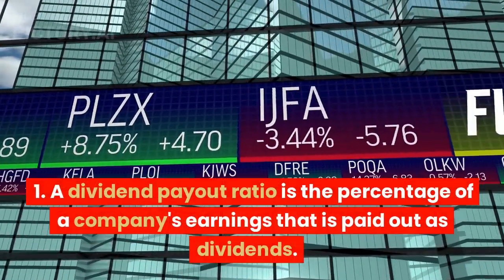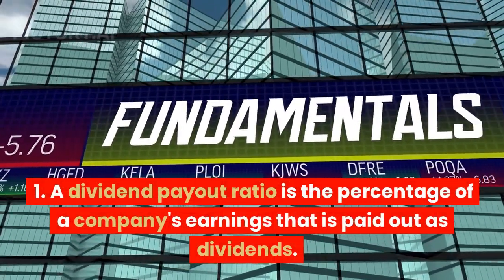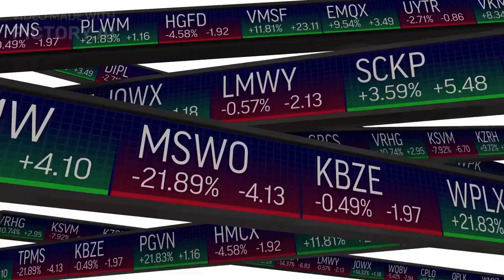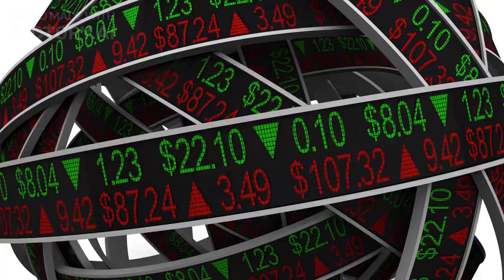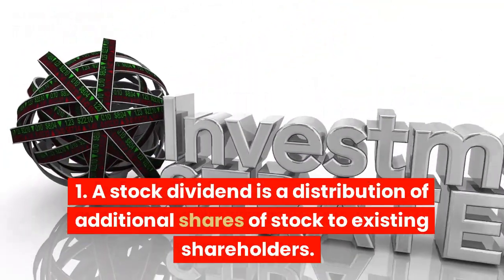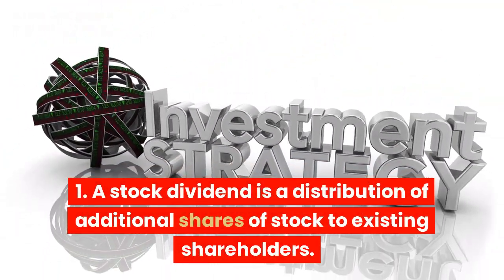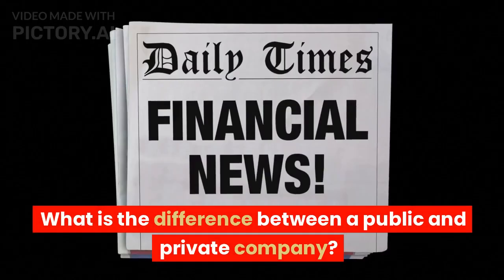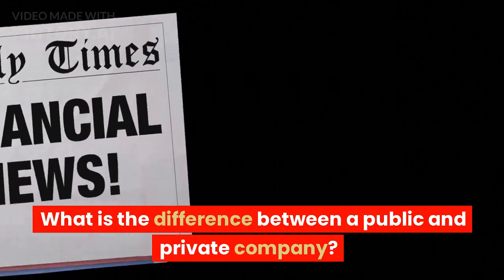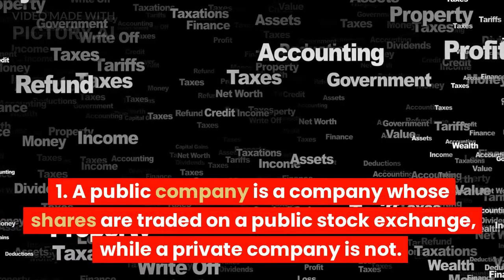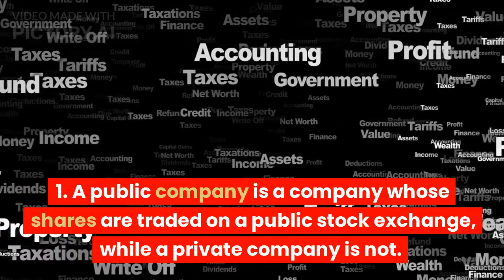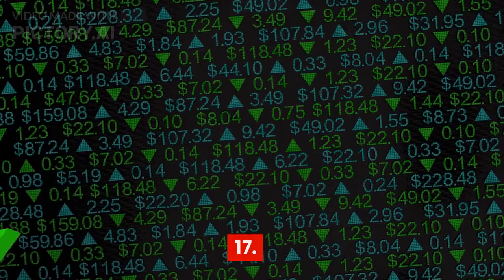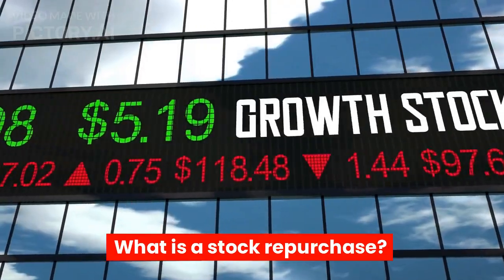A dividend payout ratio is the percentage of a company's earnings that is paid out as dividends. 15. What is a stock dividend? A stock dividend is a distribution of additional shares of stock to existing shareholders. 16. What is the difference between a public and private company? A public company is a company whose shares are traded on a public stock exchange, while a private company is not. 17. What is a stock repurchase?